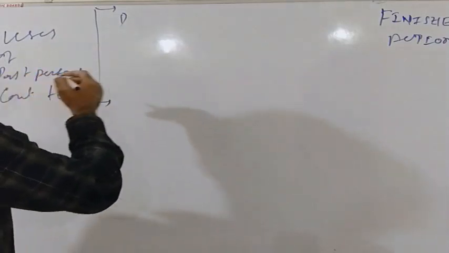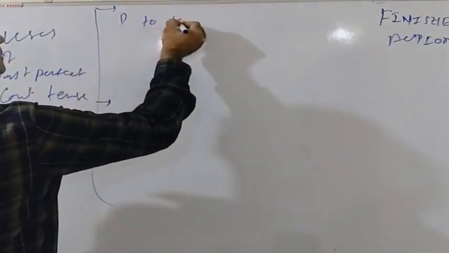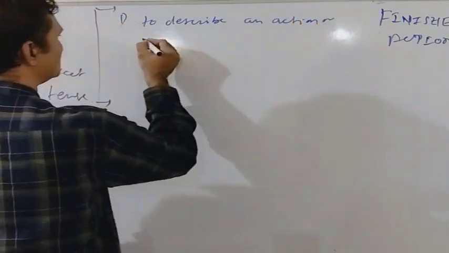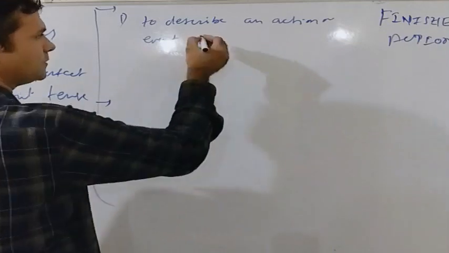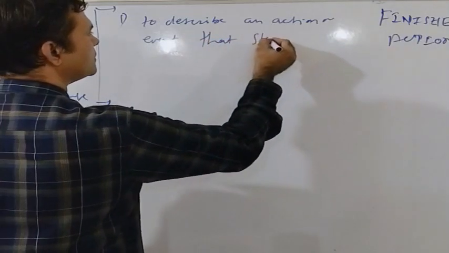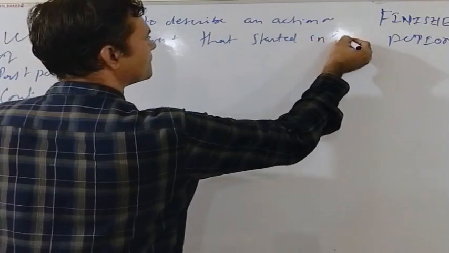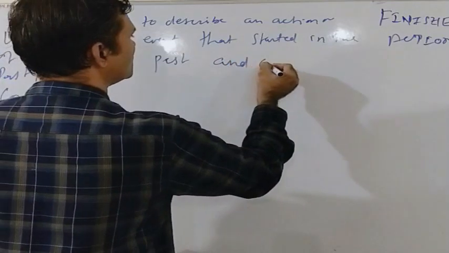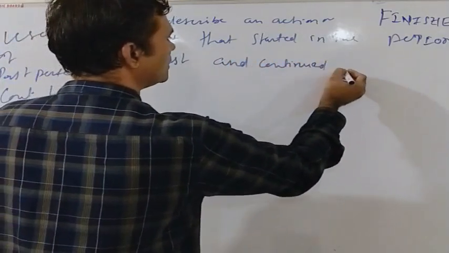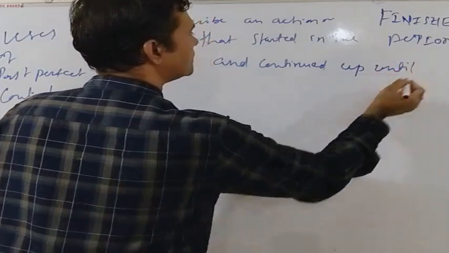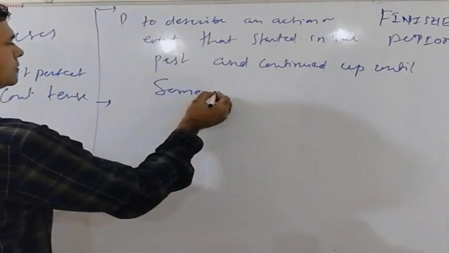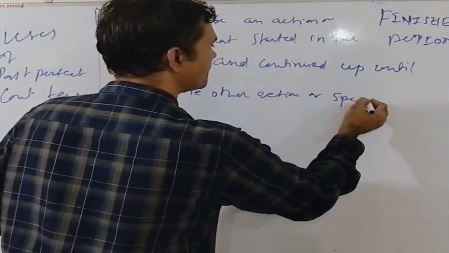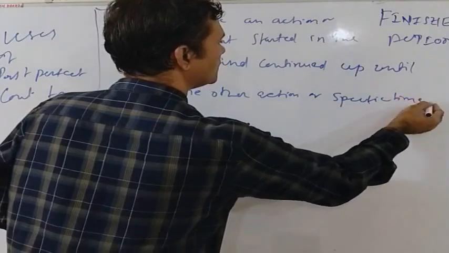So the first use of the past perfect continuous tense is to describe an action or event that started in the past and continued up until some other action or specific time in the past.